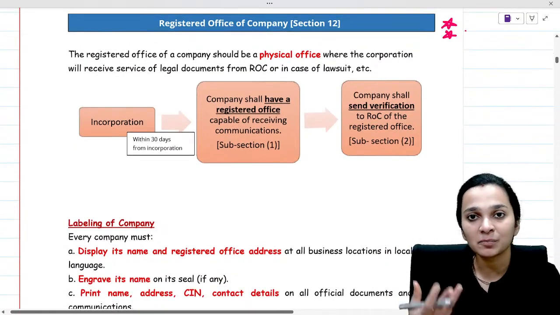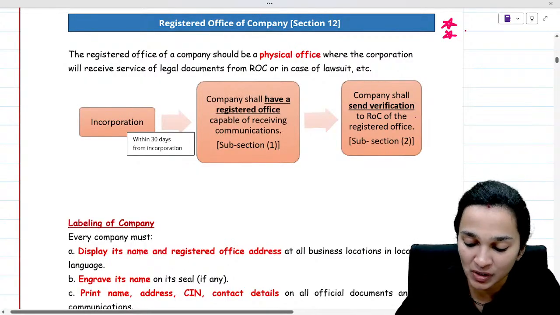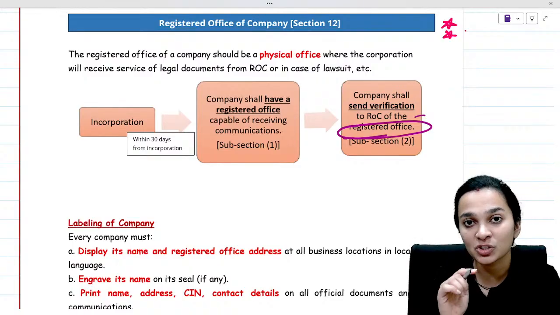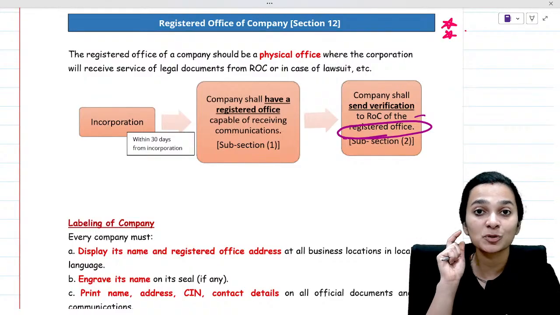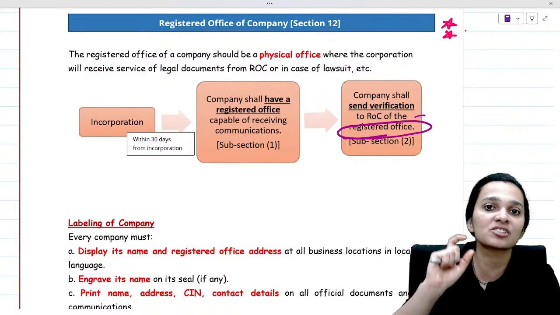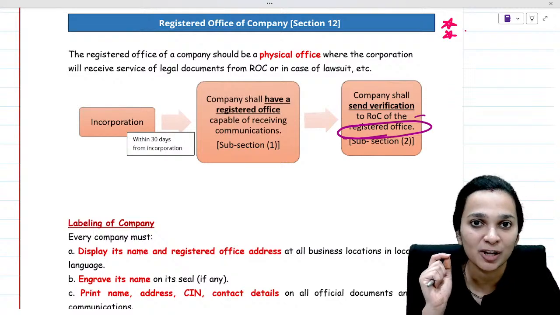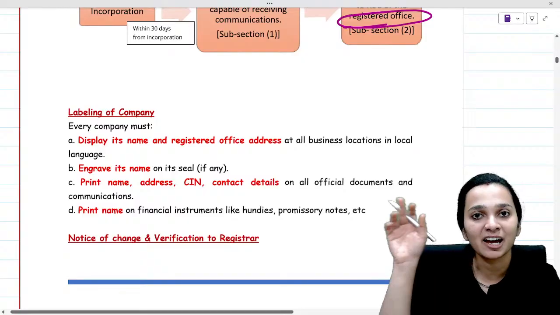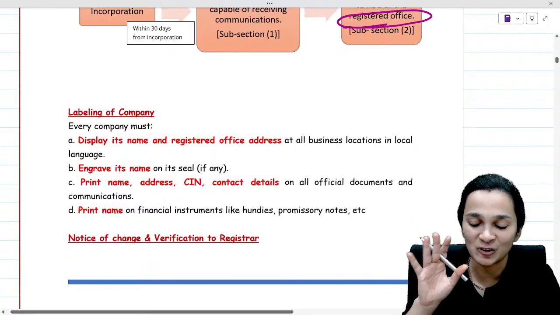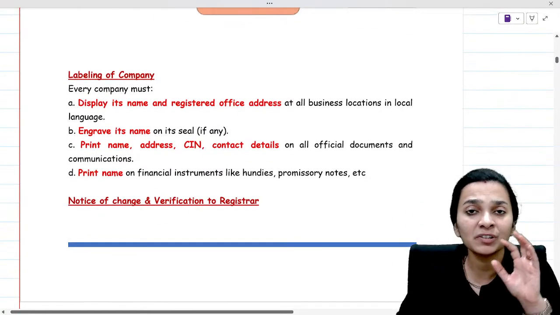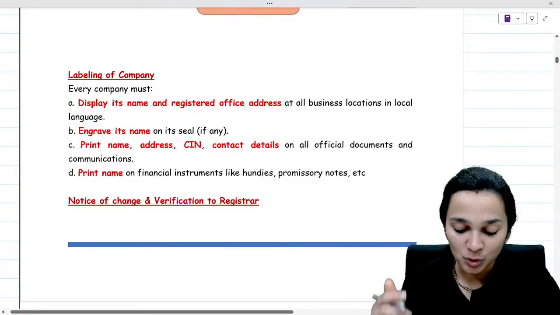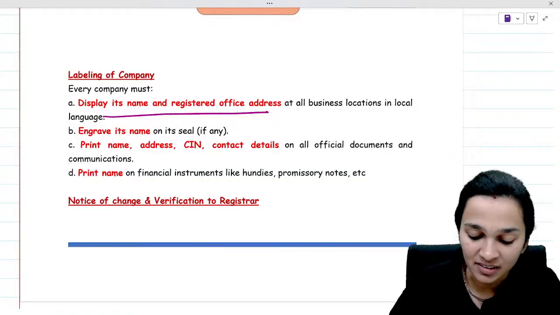And this is where the company will send verification to the ROC of the registered office. So after incorporation, within 30 days, the company will have to send the details of the registered office to the registrar of companies, a verification of proof that yes, we have established our registered office. Now, when we talk about the registered office, the name of the company should be displayed properly at the registered office.